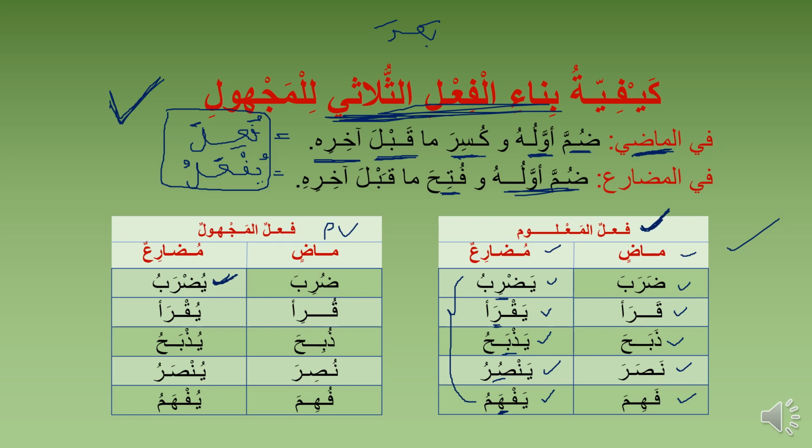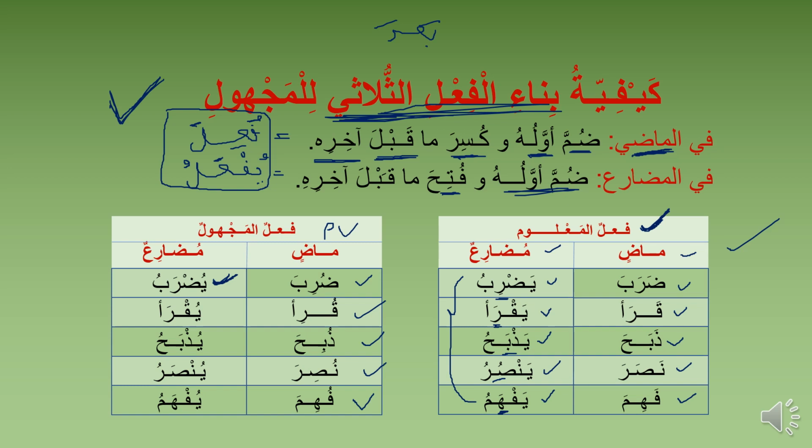Also in madi, we have kuri'a, it was read or it was recited. So it's following the template. We have duriba, kuri'a, zubiha, nusira, fuhima, kuti'a, kutiba, kutila. You can see it's following the same template, the template of fu'ila.